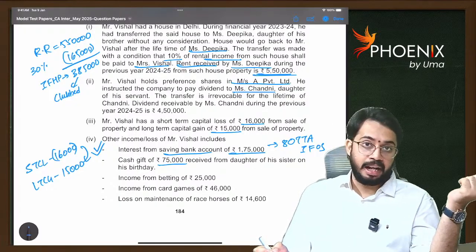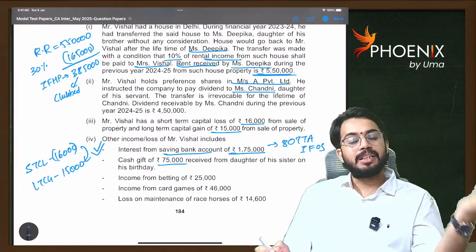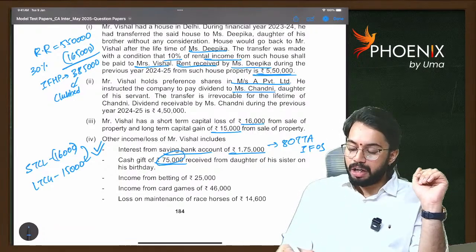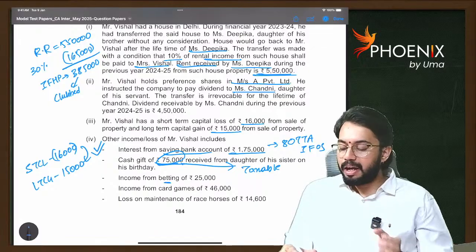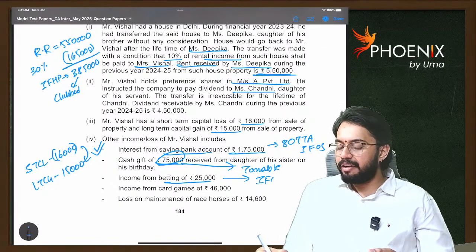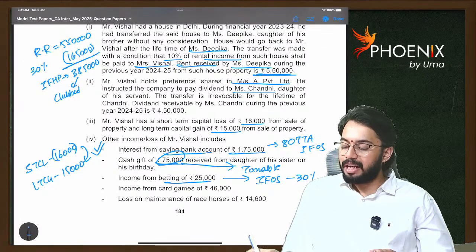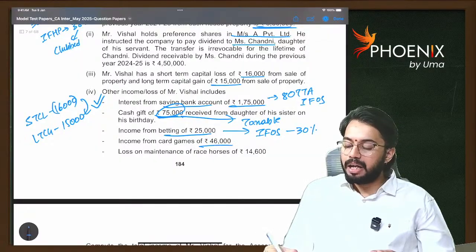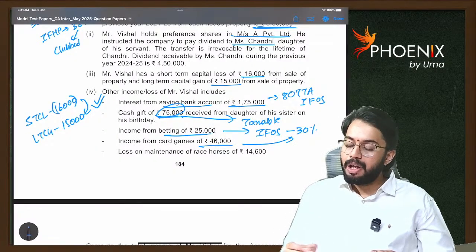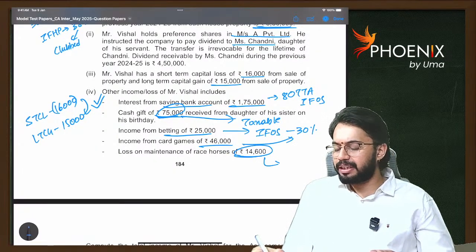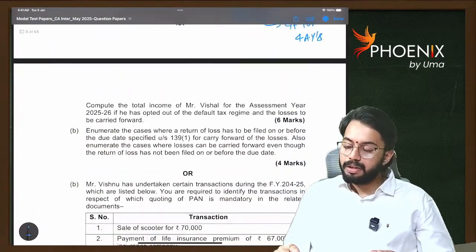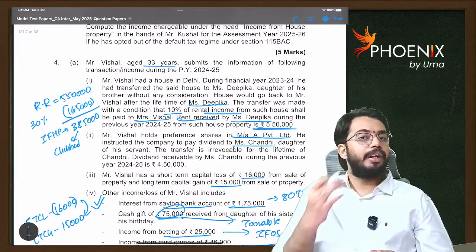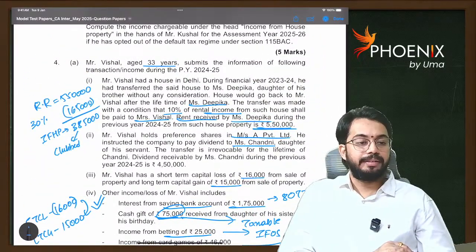The sister is a relative, but the sister's daughter is not a relative. So whatever cash gift is received, that is taxable. Income from betting is also taxable under IFOS, at 30%. Income from card games, same 30%. Loss on maintenance of racehorses can be carried forward for 4 assessment years. So all adjustments are explained. You can go through the calculation.